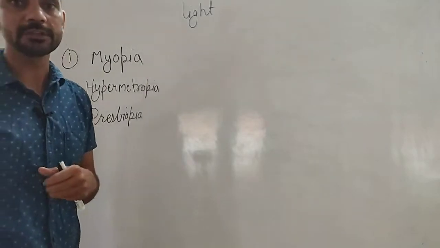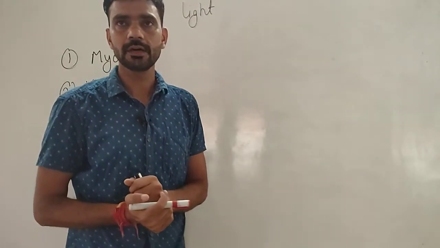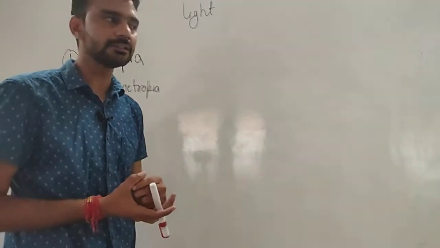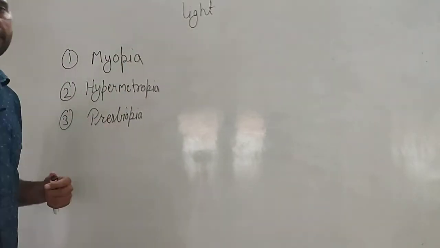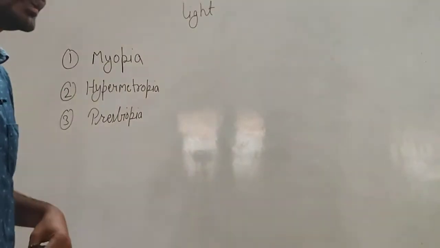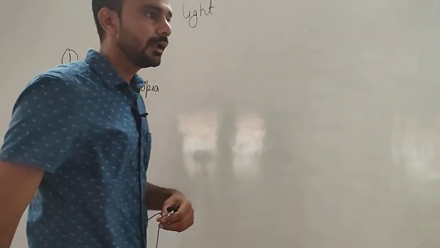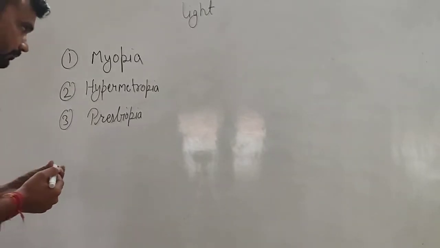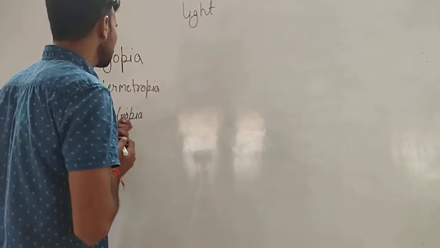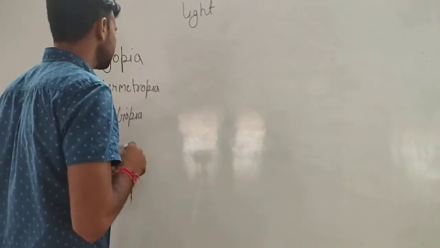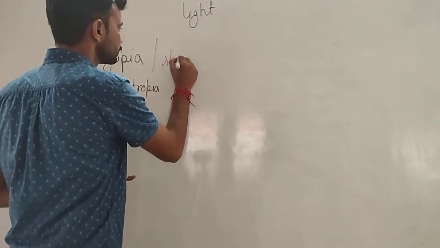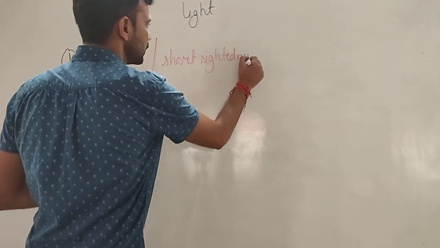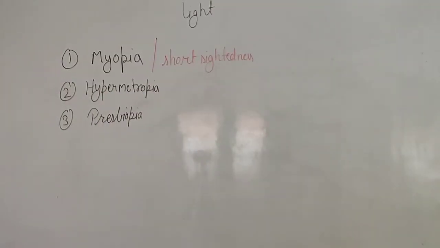Myopia is a defect in which a person cannot see far objects. जो दूर रखा है वो दिखाई नहीं देता, but we can clearly see the object which is placed nearer to our eyes. A defect in which a person cannot see far objects but can clearly see nearby objects is known as myopia, and this defect can be corrected by using a concave lens. This is also known as short-sightedness.